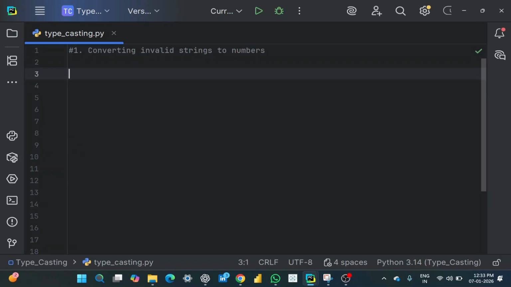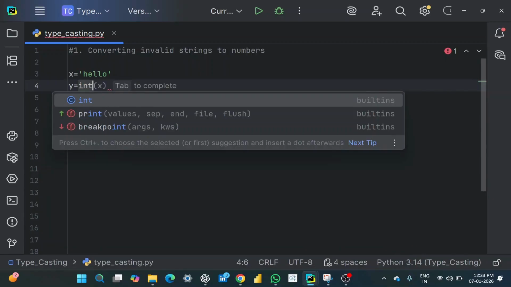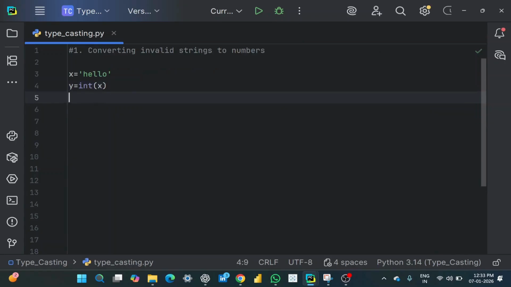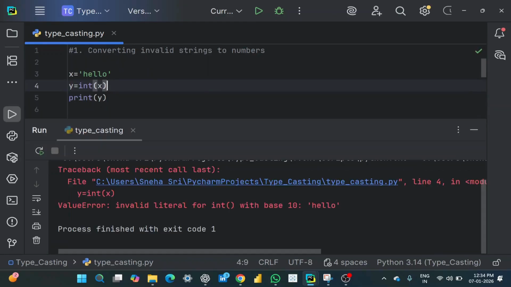The first scenario is converting invalid strings to numbers. Let's understand this with an example. Let me take a variable x and give a value "hello" string inside it. Now I want to convert this hello string into an integer. So let me take another variable y, and to convert into integer I am using int() function. Then I am adding x inside it. If I print that, let me check what will be the output that I get.